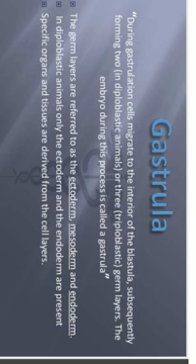Next, gastrula. During gastrulation, cells migrate into the interior of the blastula, subsequently forming 2 or 3 germ layers. The embryo during this process is called a gastrula. The germ layers are referred to as ectoderm, mesoderm, and endoderm. In diploblastic animals, only the ectoderm and the endoderm are present. Specific organs and tissues are derived from the cell layers.